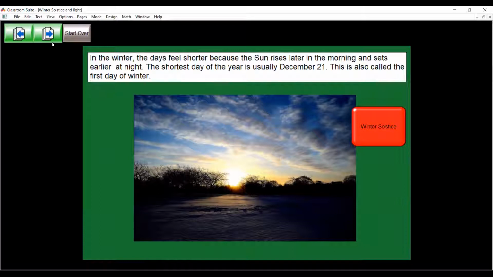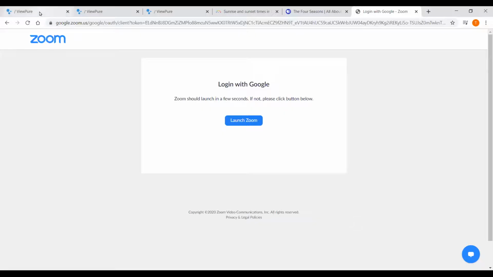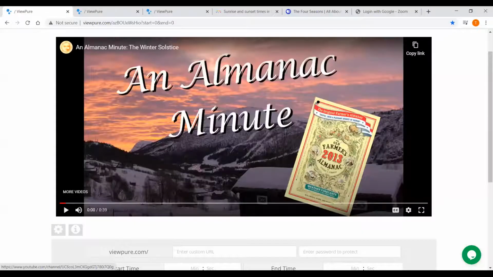In the winter, the days feel shorter because the sun rises later in the morning and it sets earlier at night. The shortest day of the year is usually December 21st. This is also called the first day of winter, and we're going to learn about that. And let's see a video that talks more about that. And I will share that video. Here we go.